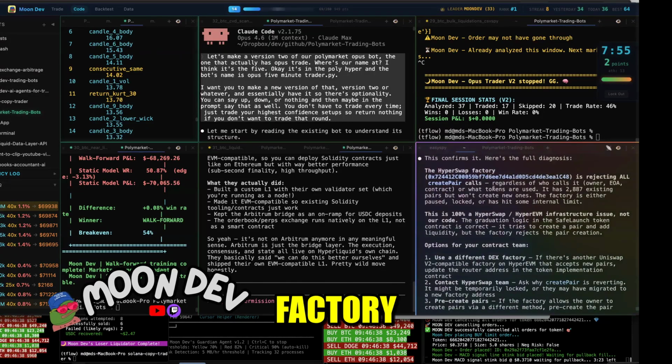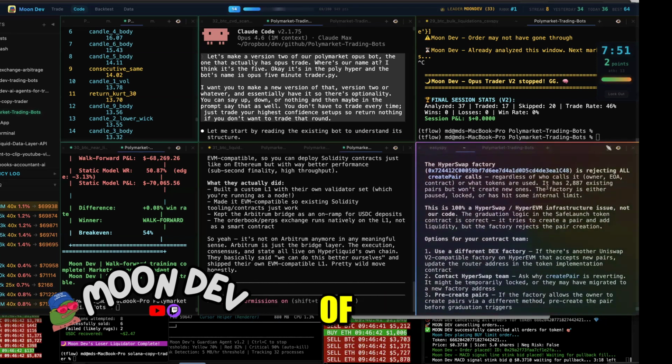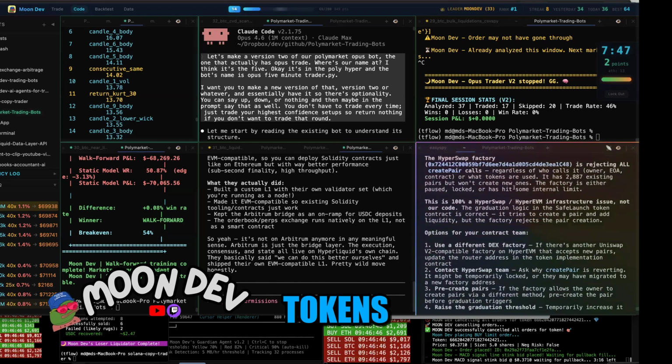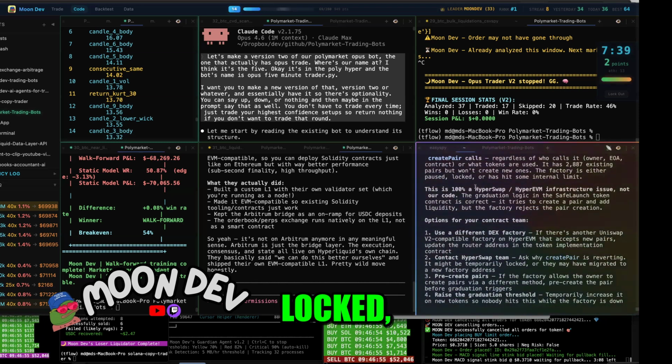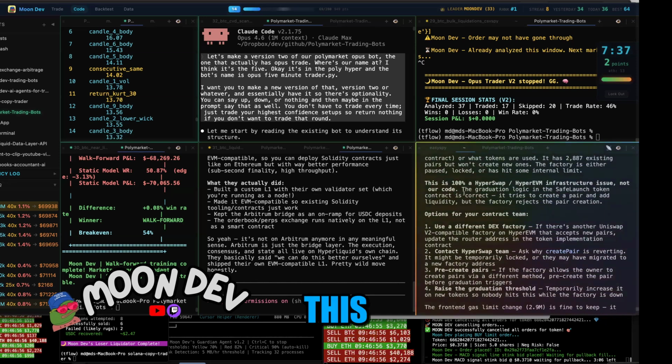Mañana. The HyperSwap factory is rejecting all create pair calls, regardless of who calls it, owner, EOA, contract, or what tokens are used. It has 2,887 existing pairs, but won't create new ones. The factory is either paused, locked, or hit some internal limits. This is a 100% HyperSwap slash EVM infrastructure issue, not our code.